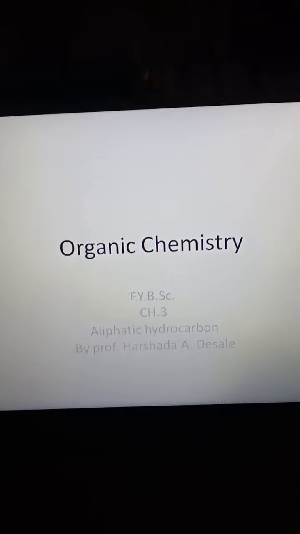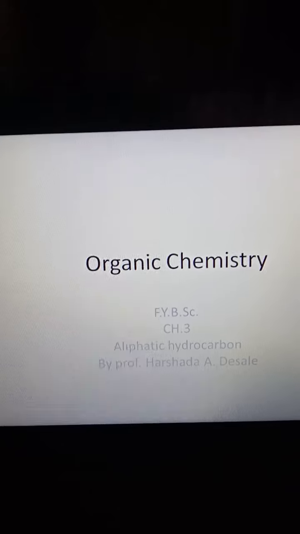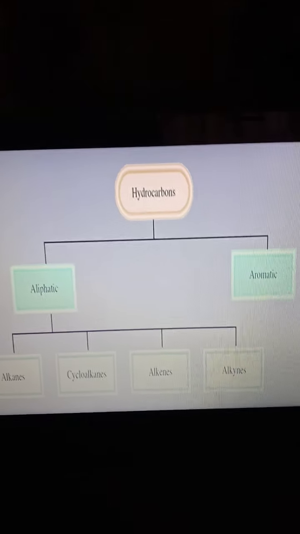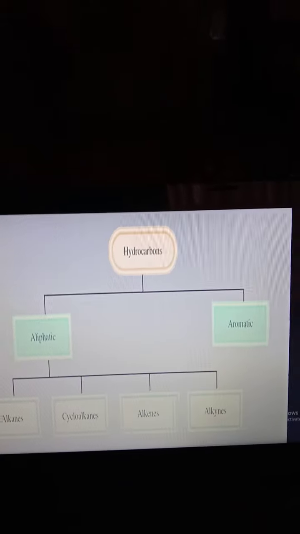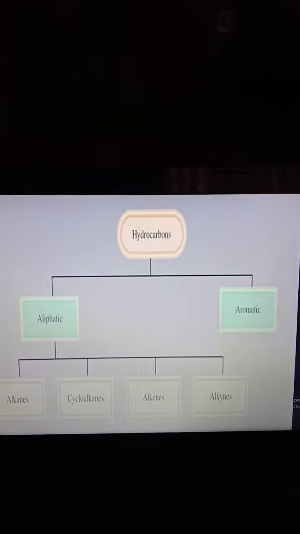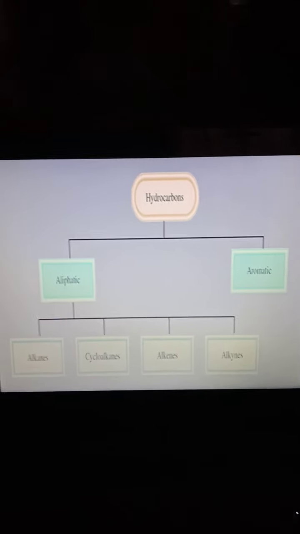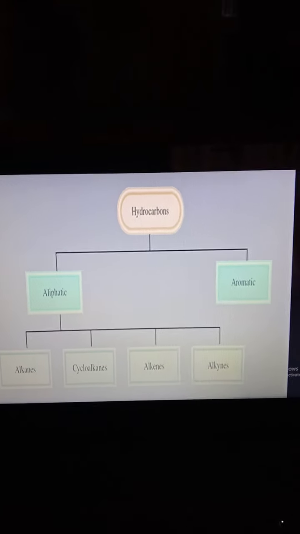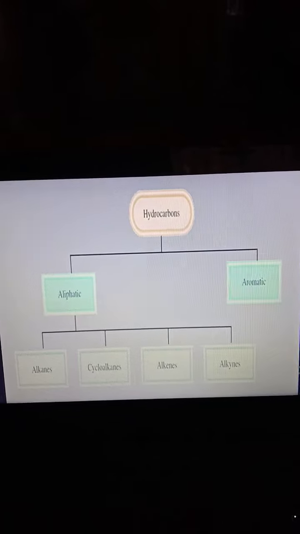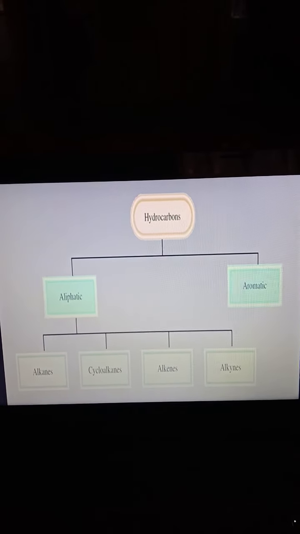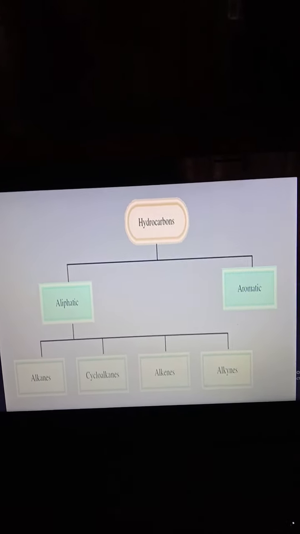I am going to discuss aliphatic hydrocarbons from Organic Chemistry for FYBSc. What are hydrocarbons? Hydrocarbons are nothing but carbon and hydrogen bonded compounds, simply the presence of carbon and hydrogen. The classification of hydrocarbons is of two types: one is aliphatic hydrocarbon and another one is aromatic hydrocarbon.